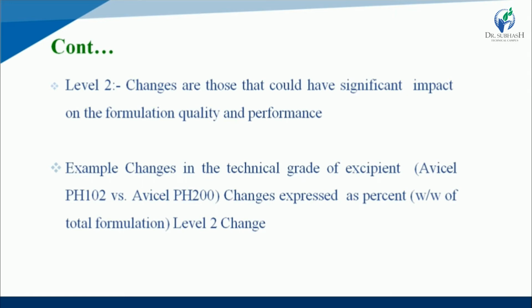So level 2 changes directly affect the formulation quality and performance. That is some type of moderate changes. So example is changes in the technical grade of excipient like Avicel PH 102 versus Avicel PH 200. The change is expressed as the percentage weight by weight of the total formulation.